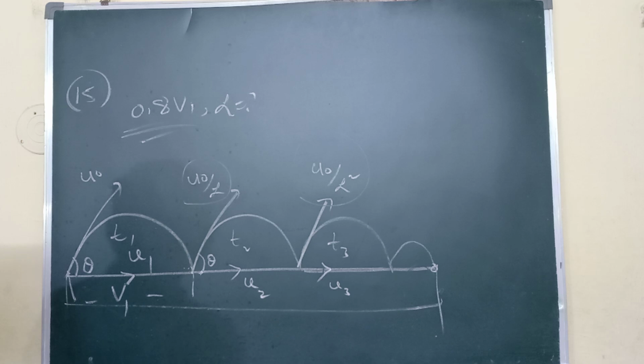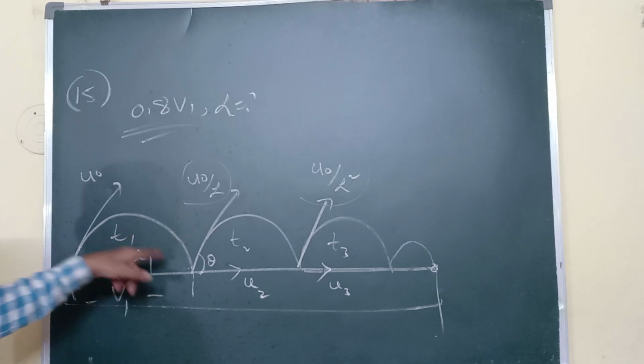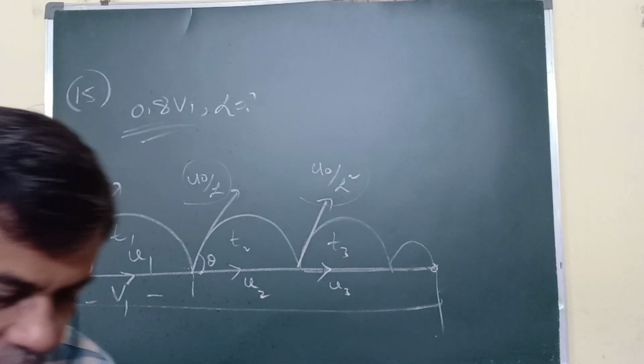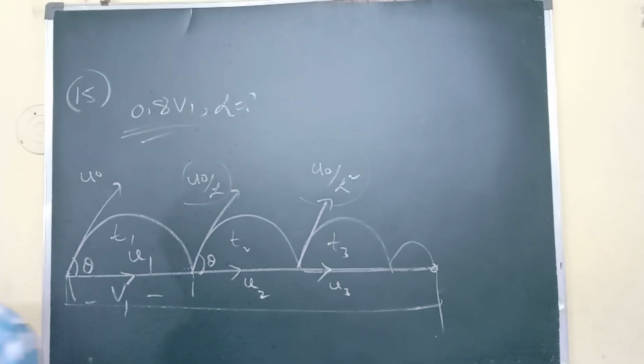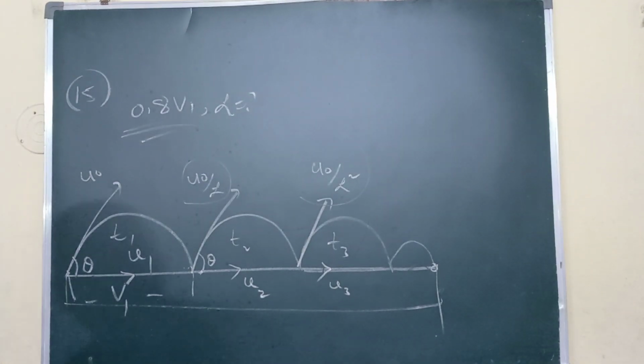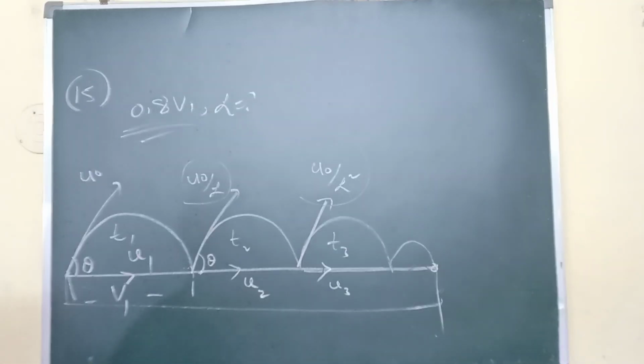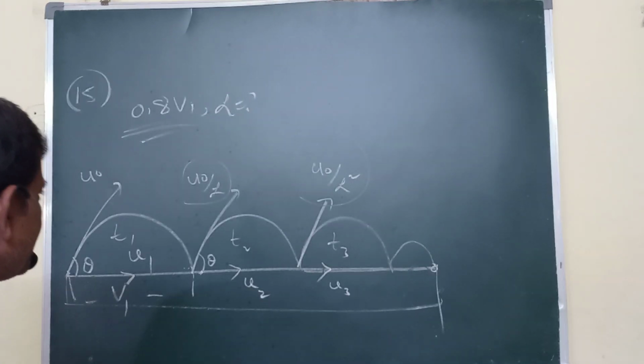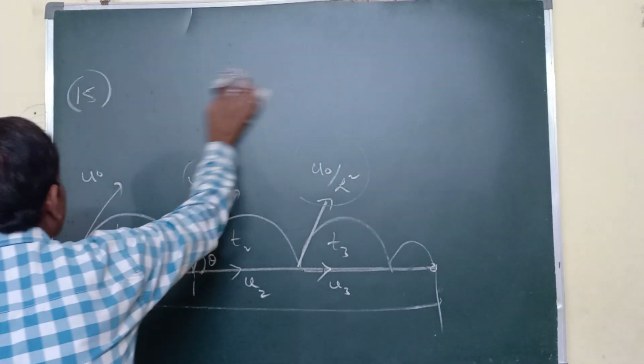So first I am finding total displacement by total time. First I am finding the total time, so from here to here is called the time of flight. From that I am taking one relation belonging to time. Total displacement by total time gives the average velocity, and that equals 0.8 v1. So this is about this question.